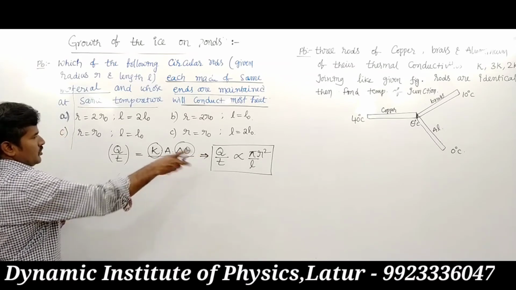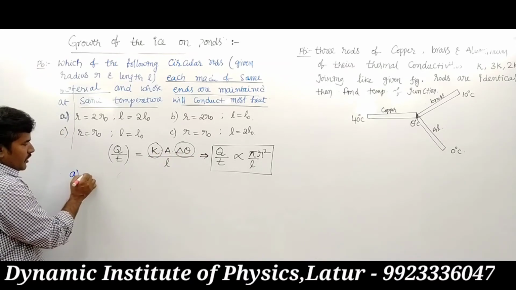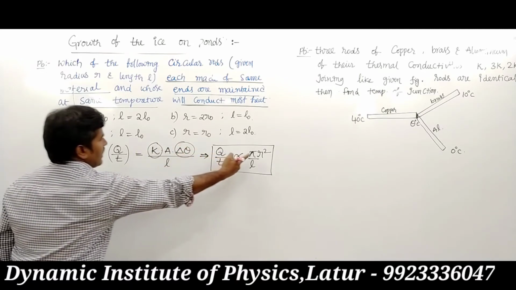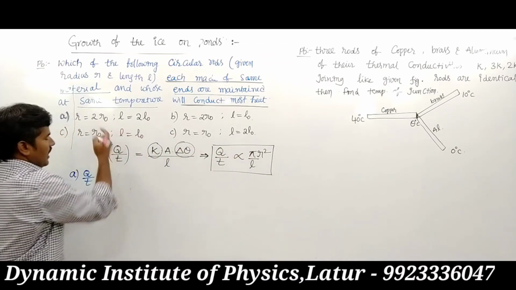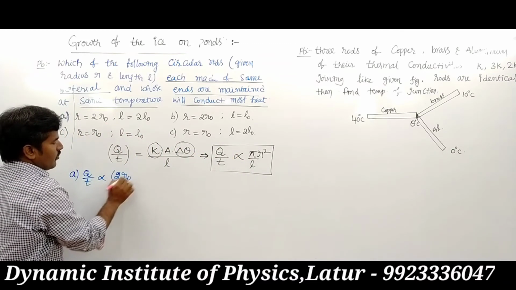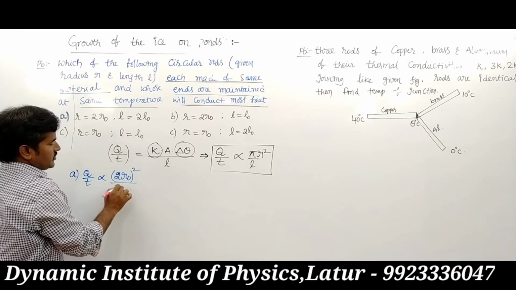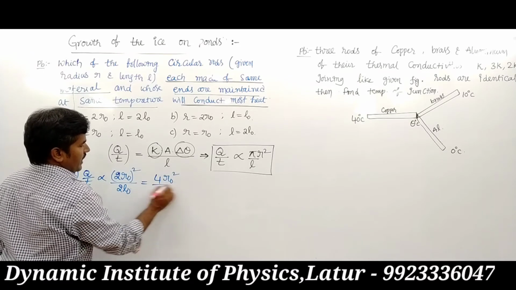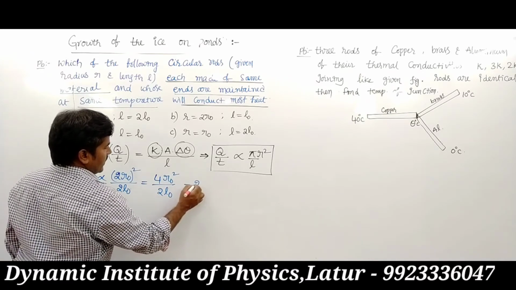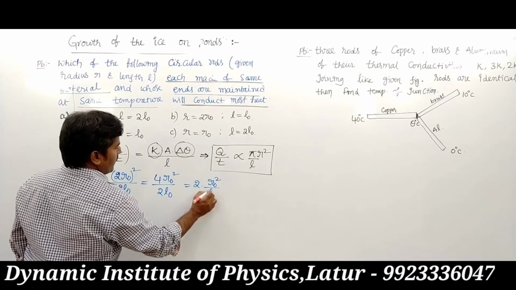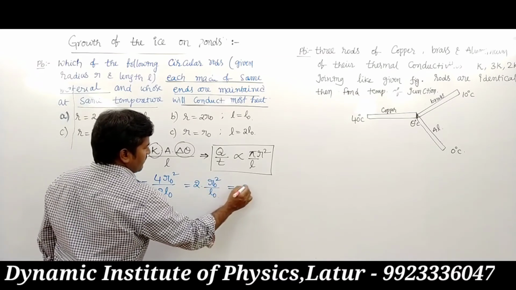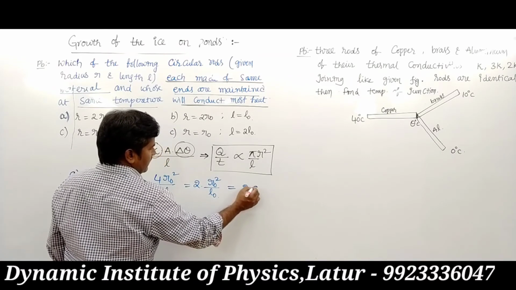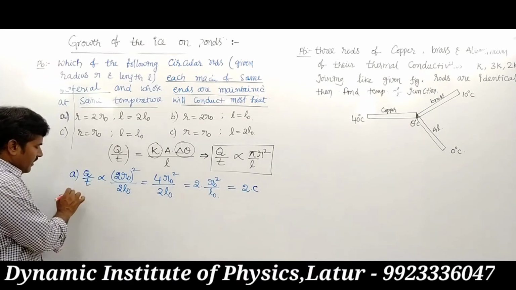For the first rod, heat current is proportional to r square upon L, with pi constant. Here r is 2 r naught, so r square is 4 r naught square, and length is 2 L naught. That equals 4 r naught square by 2 L naught, which is 2 times r naught square by L naught. That means 2 times some constant, and this constant is C.